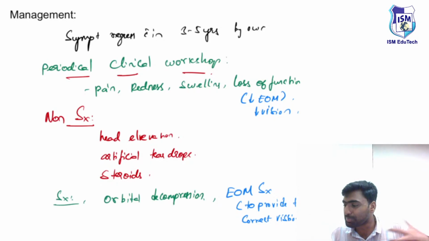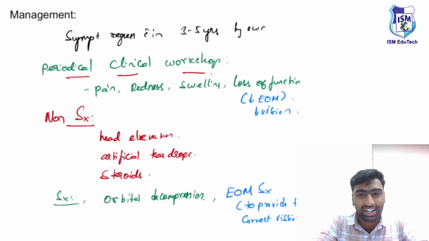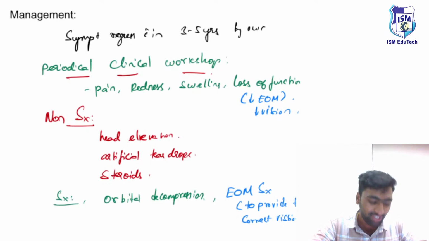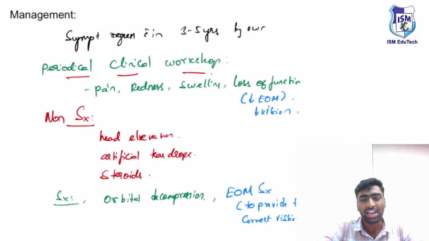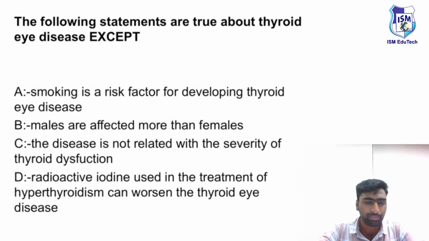Otherwise, it will regress spontaneously. When you treat the systemic condition, of course, it will get treated, and we don't need to freak out. With this understanding about thyroid ophthalmopathy, we'll move on to a question, try to answer it, and try to decode the question.